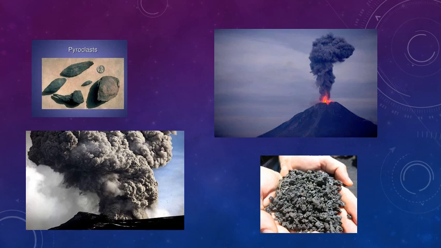You can see on the bottom right-hand corner a picture of lapilli. Very large fragments from violent eruptions are referred to as bombs. The rock fragments that a volcano erupts do not originate from the magma chamber, but are picked up by the magma in the course of its upward movement.